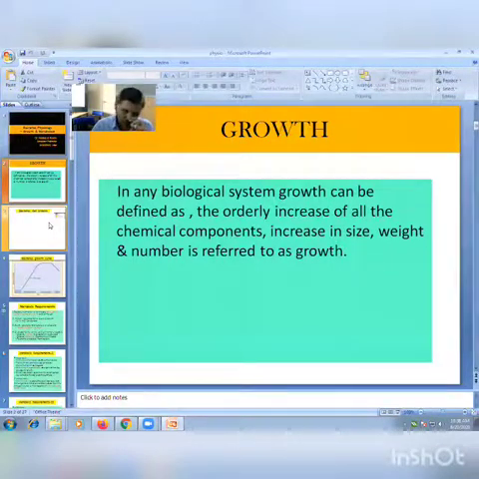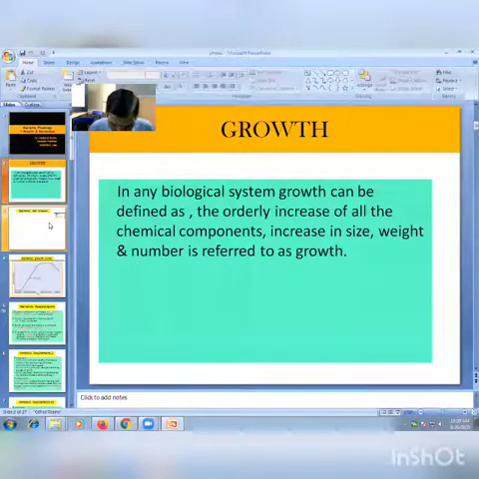The time required for the formation of two daughter cells from one single cell is considered as generation time or population doubling time. So whatever the time required for one cell to produce two daughter cells, or 2 to produce 4, or 4 to produce 8, whatever the time required for the doubling is considered as population doubling time or generation time.